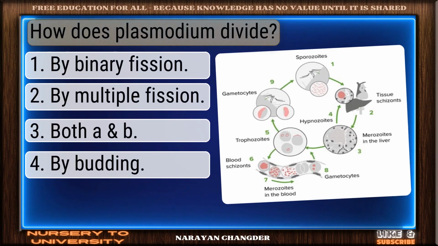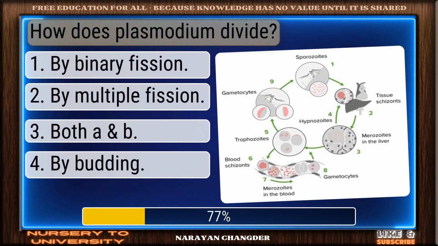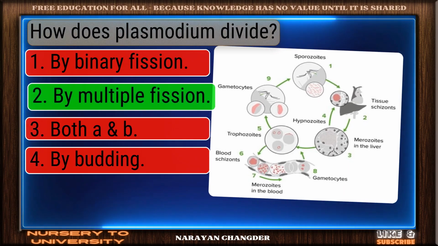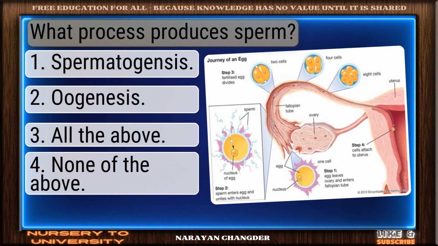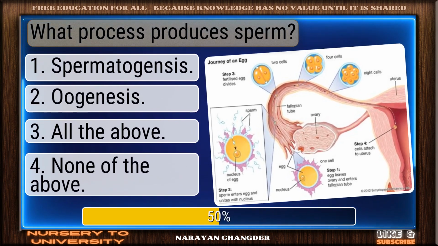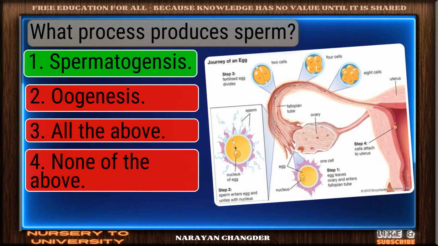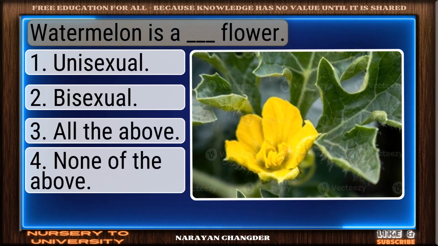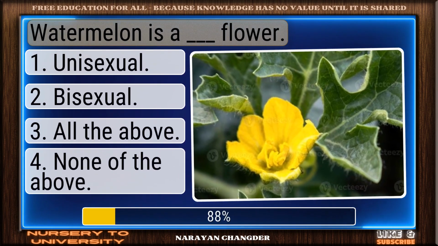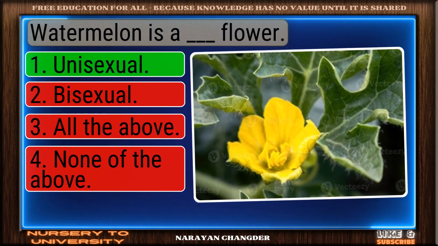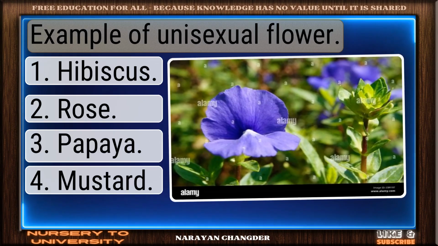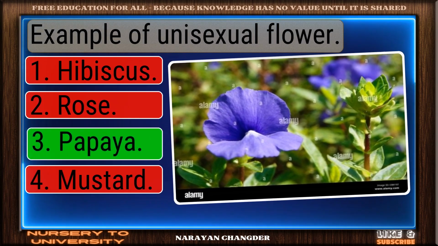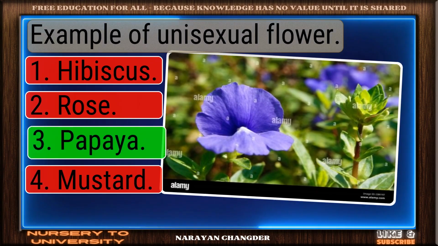How does Plasmodium divide? Nice selection. By multiple fission is the correct and valid answer. What process produces sperm? You got it. Your choice, spermatogenesis, is right. Watermelon is a dash flower. Nice work. You chose unisexual and it is correct. Example of unisexual flower. Nicely done. Papaya is a solid answer.